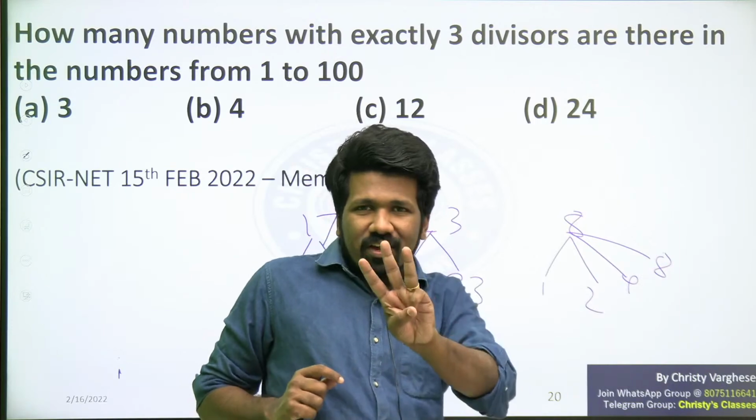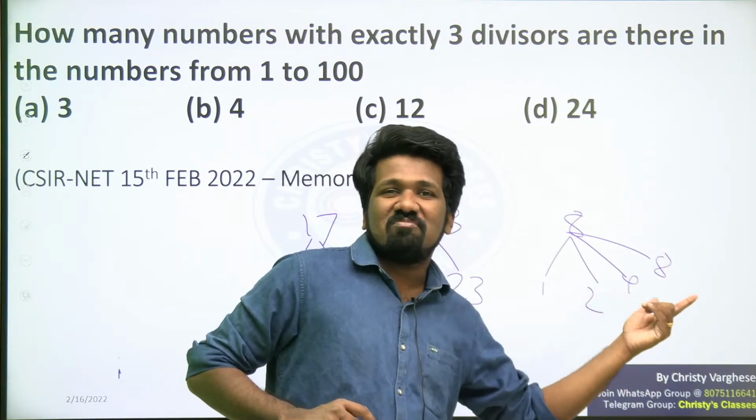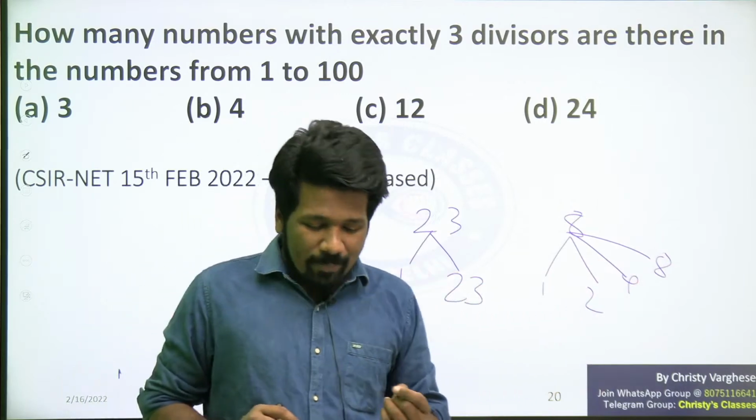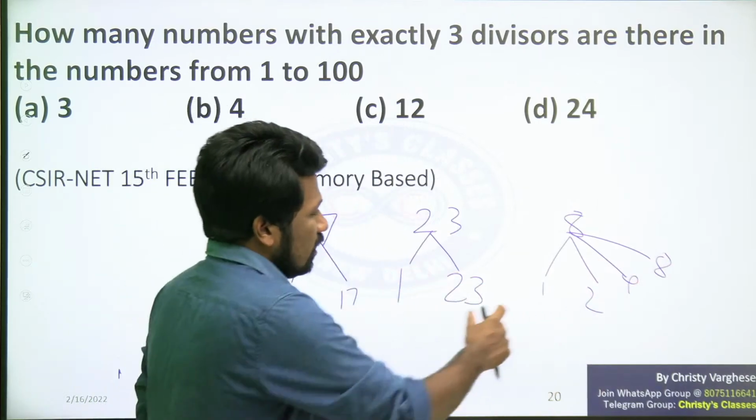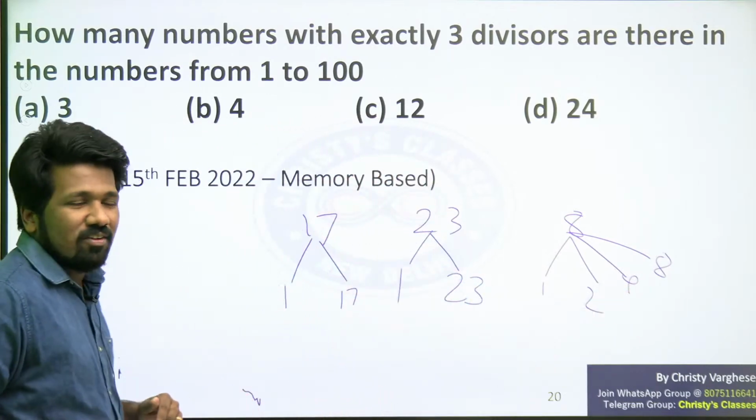So 3 divisors means, what is the meaning? In one of the pairs, both the numbers are the same. Are you understanding the meaning? Only then will it work. I will show you an example.